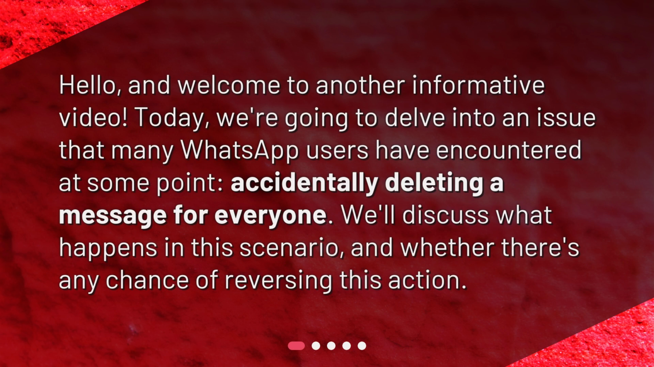Today, we're going to delve into an issue that many WhatsApp users have encountered at some point: accidentally deleting a message for everyone. We'll discuss what happens in this scenario, and whether there's any chance of reversing this action.